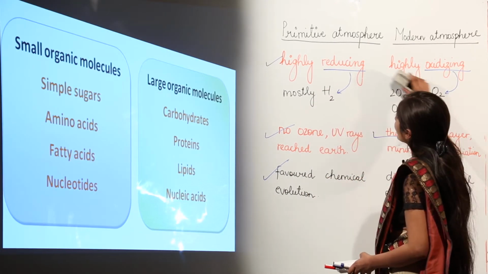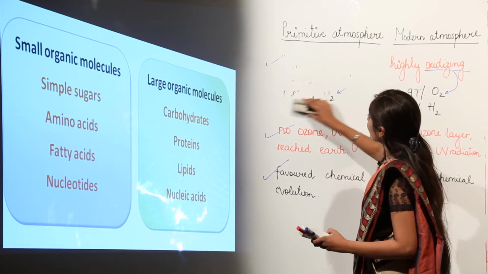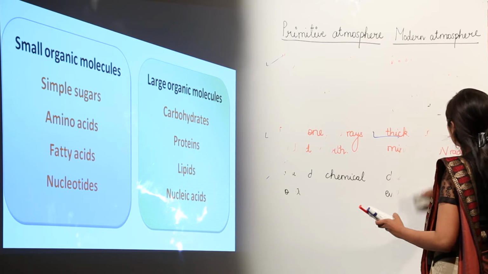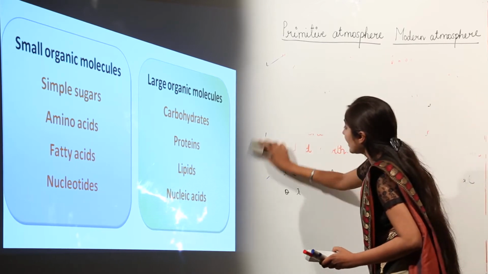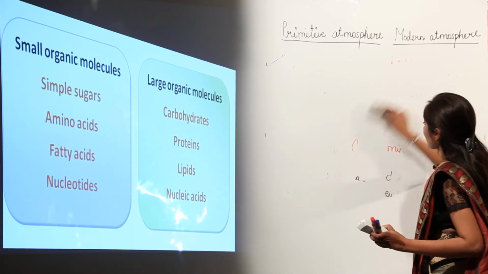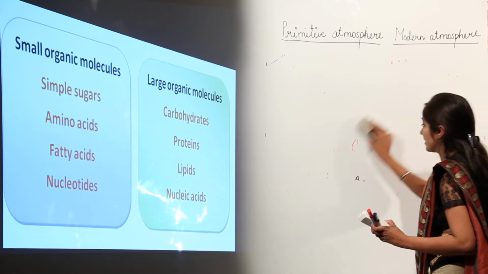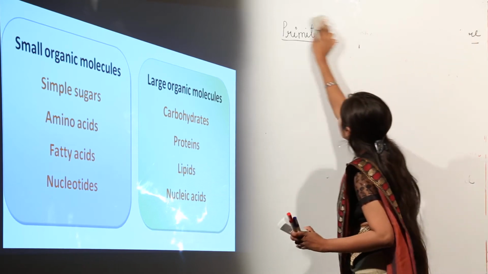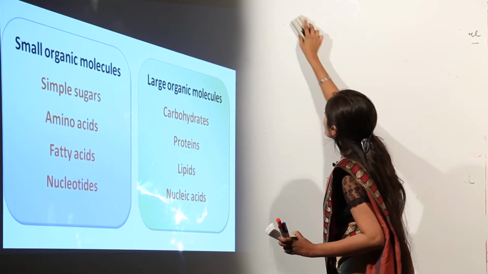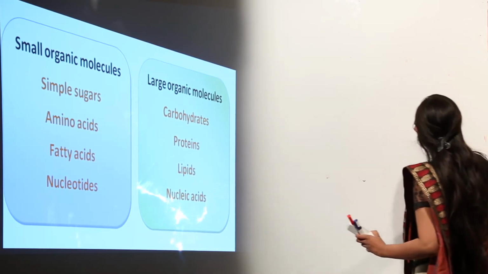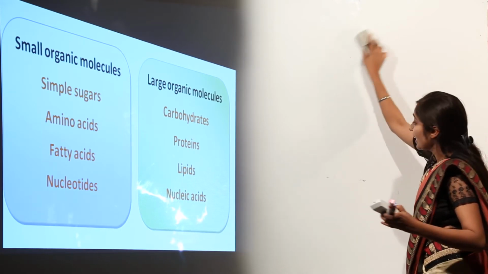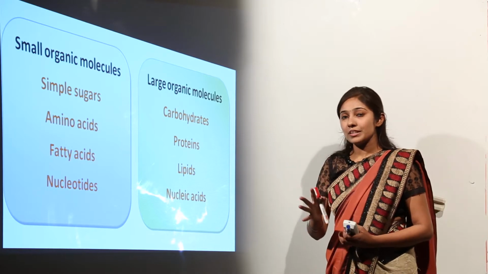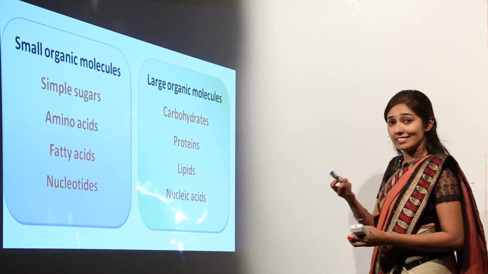Now, after discussing the primitive atmosphere and the modern atmosphere concept, we need to discuss that for life to be there, we need some basic requirements, and these basic requirements are nothing but some molecules and organelles that need to be assembled to provide life. For this, I have made a very simple term that you can easily recall.